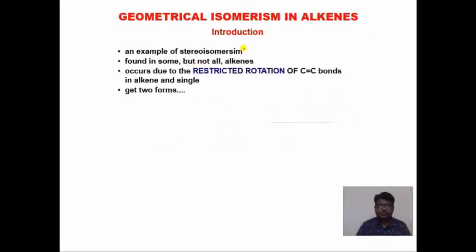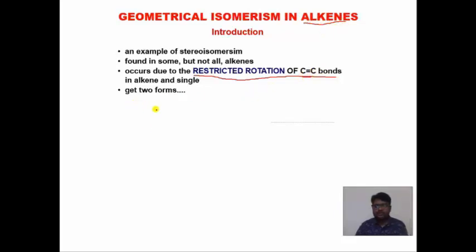We know geometrical isomerism is an example of stereoisomerism. It occurs in alkenes but not in all alkenes. Always remember, geometrical isomerism occurs due to the restriction to rotate around a carbon-carbon double bond. Alkene, as you know already, means a carbon-carbon double bond.